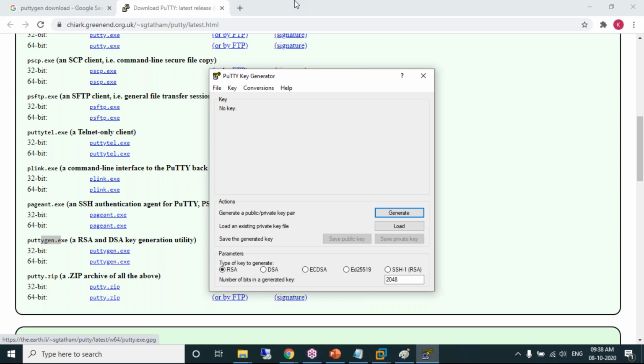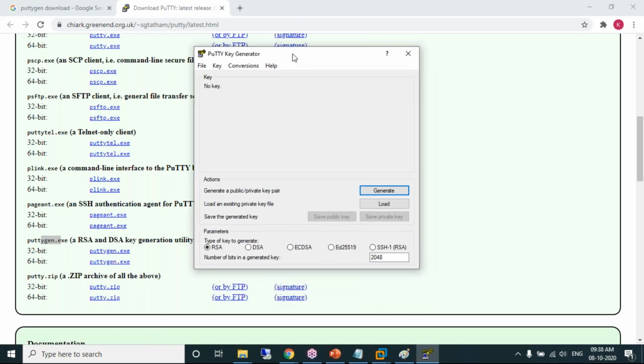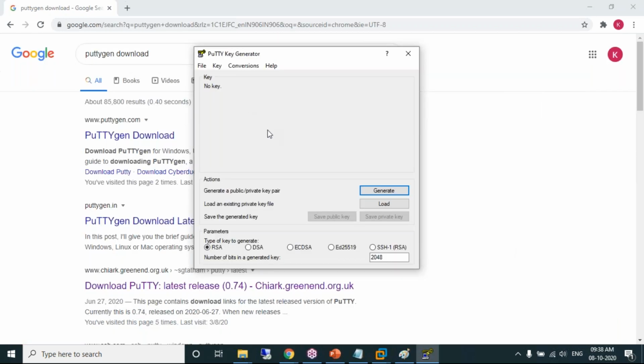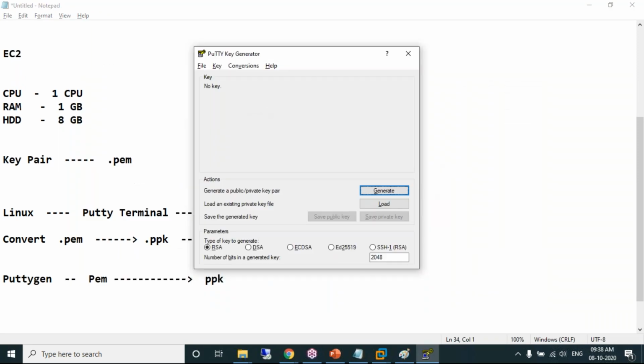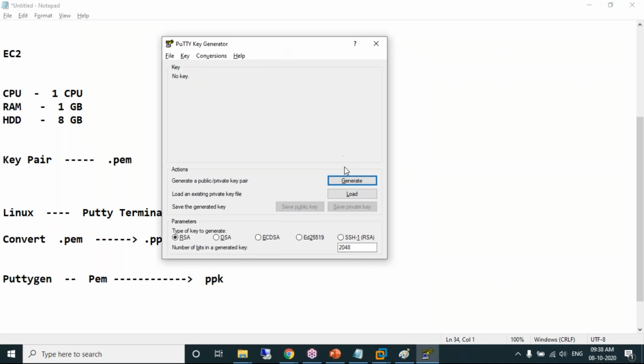Now, Srikanth, what is the purpose of PuTTYgen? Please tell me. To convert the .pem file to PPK. Right. So obviously you need to upload the .pem file, and it will generate the PPK file for us. Okay? Got it, Srikanth? Please observe the way I do it. Load.